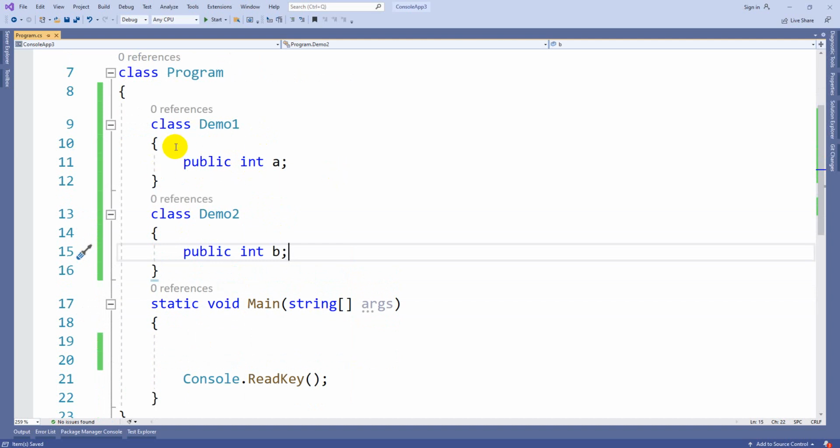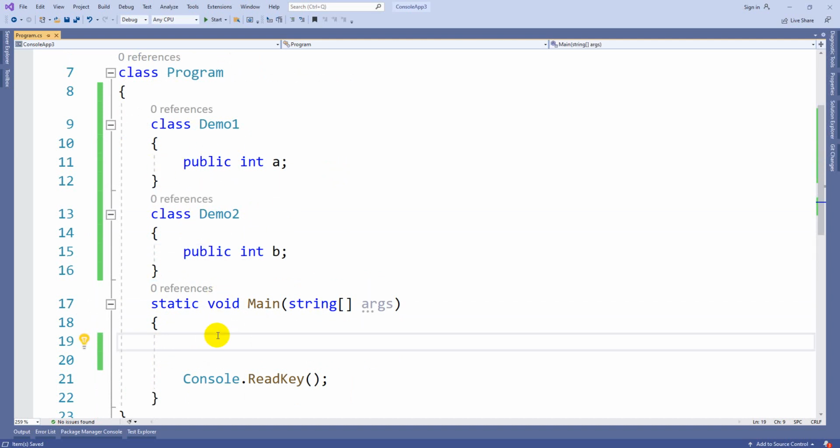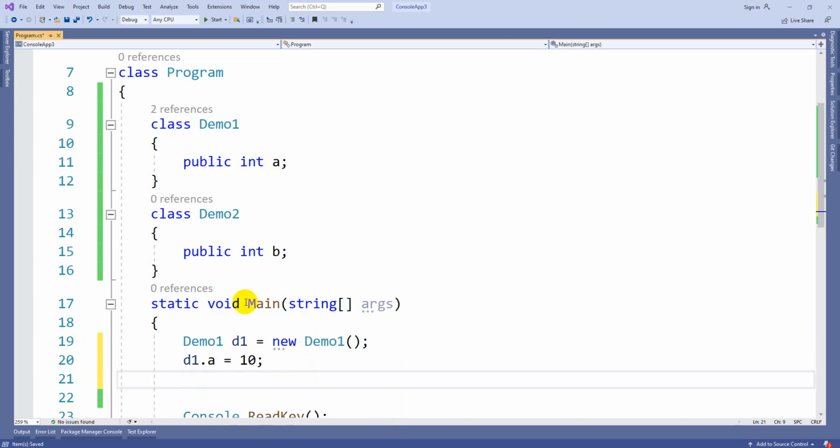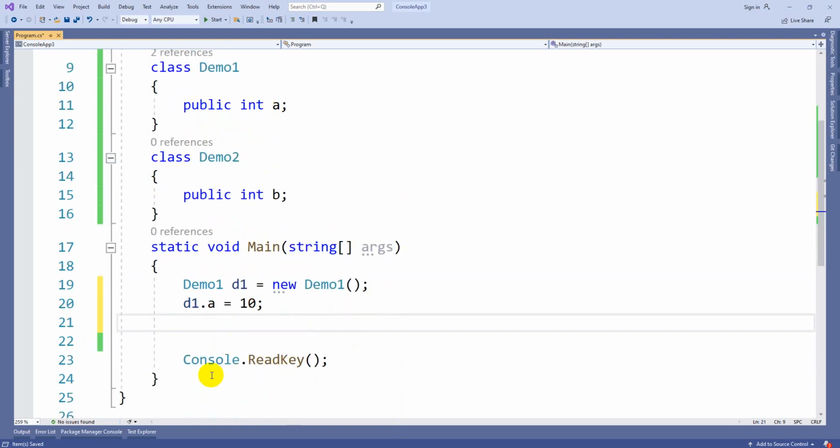So now what is meant by inheritance? First of all, let me create objects for them both separately. So demo1 d1 is equal to new demo1. That means d1 is the object for the demo1 class. By using this, I am able to pass a value to only this variable a, because this object will have access to only that class.